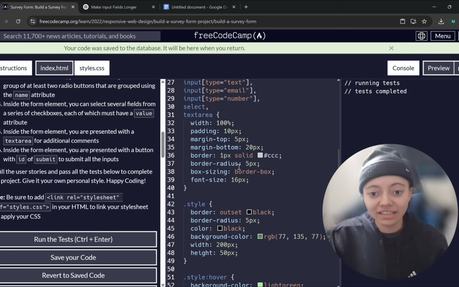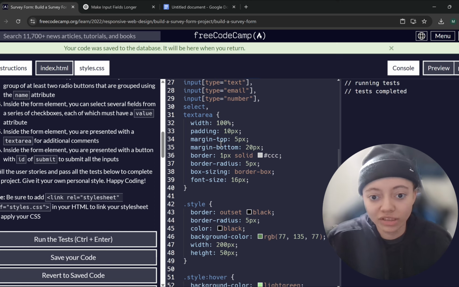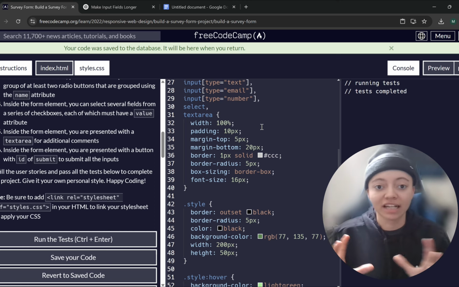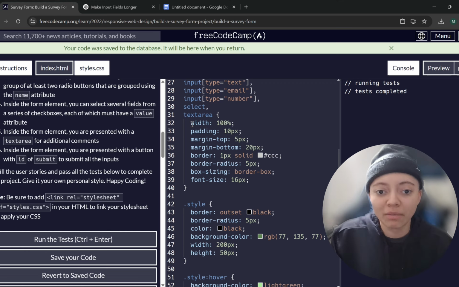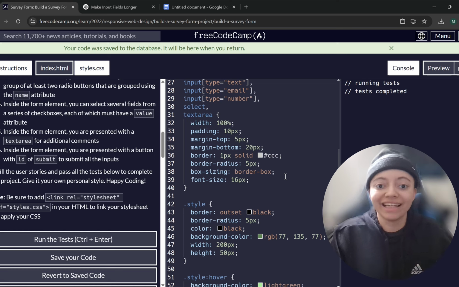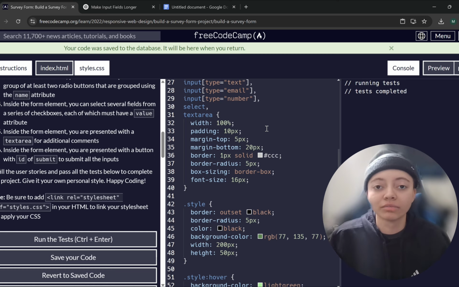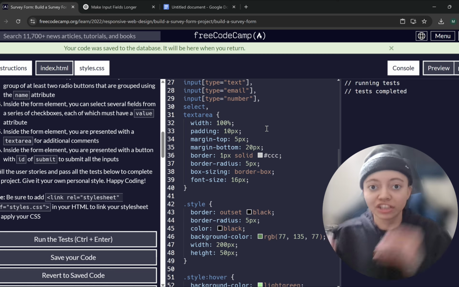And with this, I actually needed help. Now, where I needed help was I was trying to get the text box in the text area to be long. So I believe width is what ended up doing that, and then box sizing is what kept it in there. I didn't understand that width was what was going to make it longer. I used width, but remember, I used the wrong percentages. So I think what I'm going to start doing when it comes to certain things that I'm trying is put a huge percentage to see what it's doing.